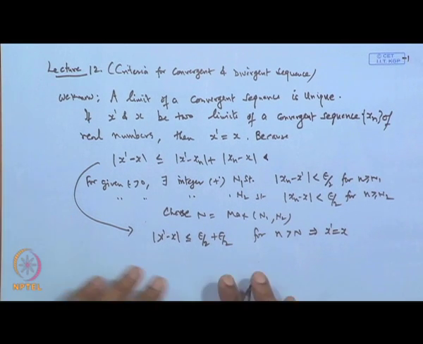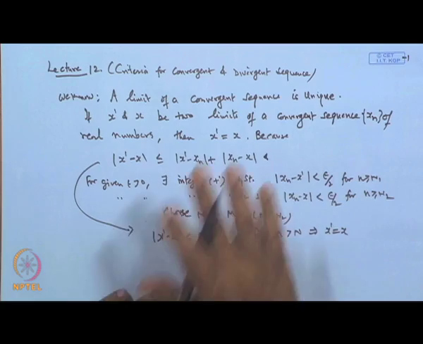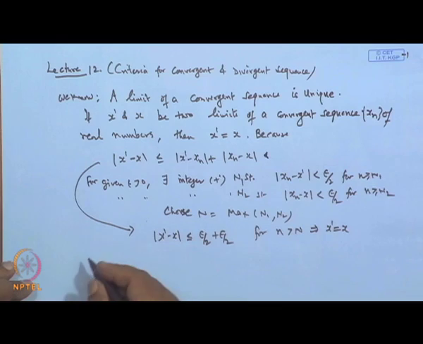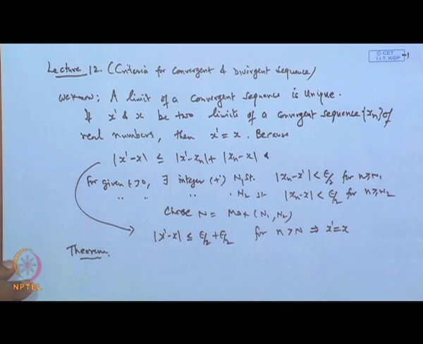Another thing is, if a sequence is convergent, then all of its subsequences will also have the same limit. That is a very interesting result, which is not true for a divergent sequence, where the subsequences have different limits.